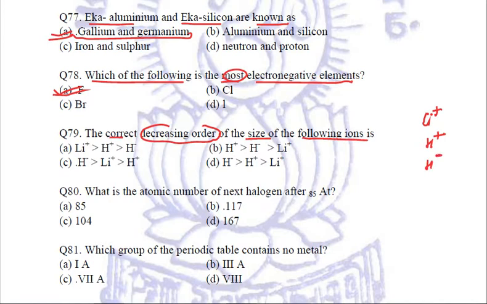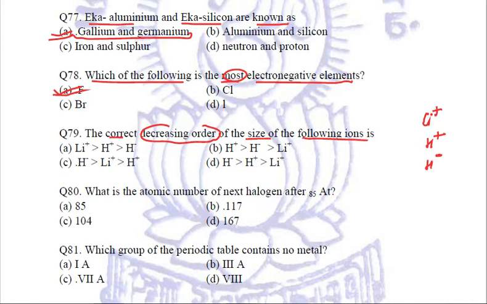Now, when we talk about the decreasing order of size, then size will be either as per a group or a period. And we know that hydrogen and lithium, even though they do not belong to the same group. Why? Because hydrogen is never considered as an alkali metal. It is not considered to be a part of group 1 elements like lithium is. It is placed above group 1 elements.